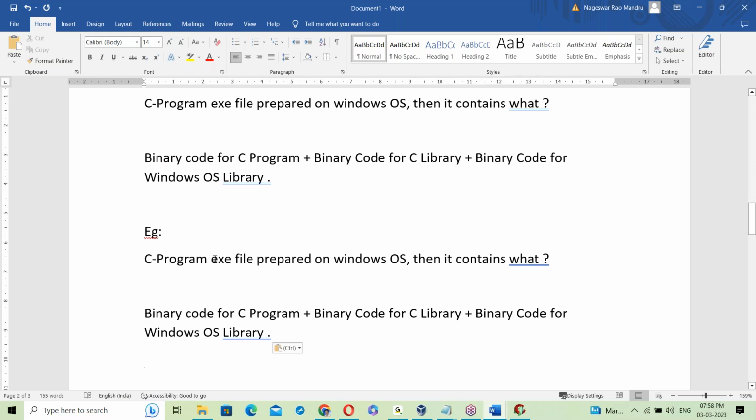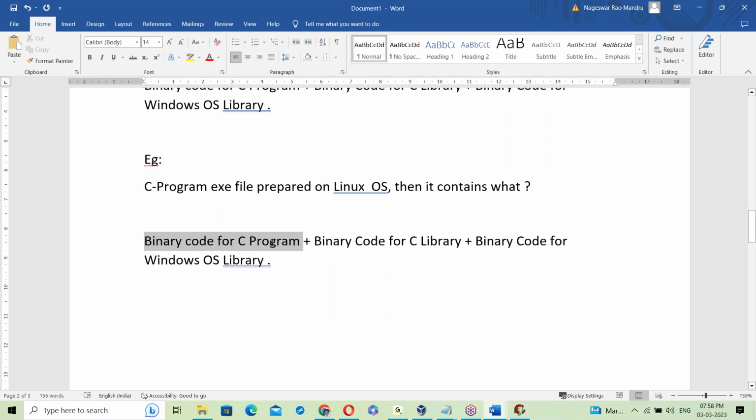A C program exe file prepared on Linux. Let us see about Linux. Then what does it contain? Binary code for the C program, binary code for the C library, and binary code for the Linux library. By linking all of these, it generates the exe file.